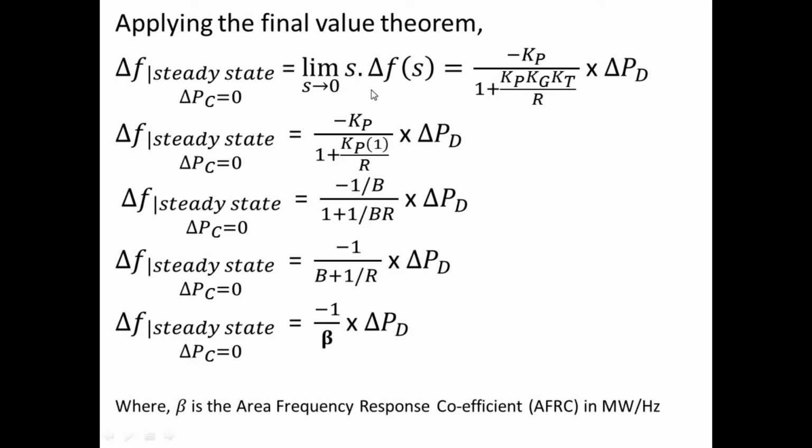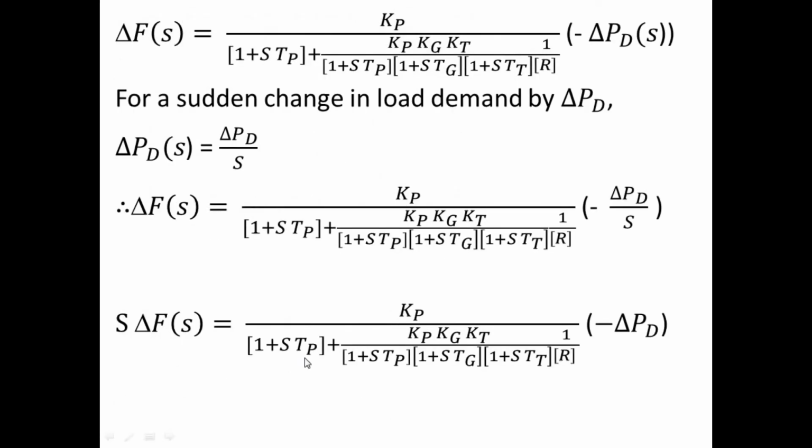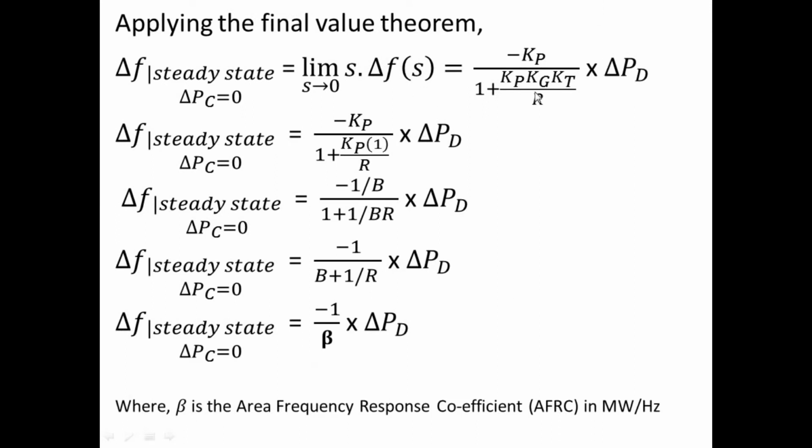So after substituting the value of del F of S into del F of S, we will have the equation as minus Kp divided by 1 plus Kp Kg Kt divided by R into del PD. After simplifying, we can replace this Kp as 1 by B. You can get this value from the generator load model, and after replacing this gain constant in terms of actual system parameters, at last we will have the equation as minus 1 divided by B plus 1 by R into del PD.